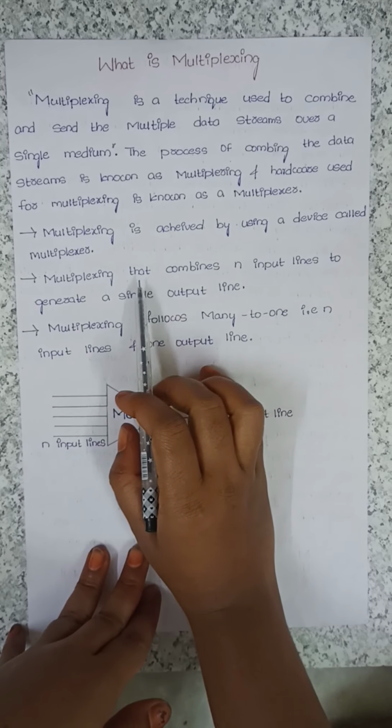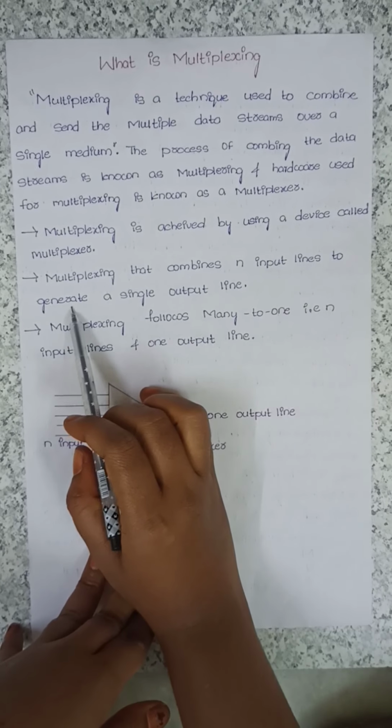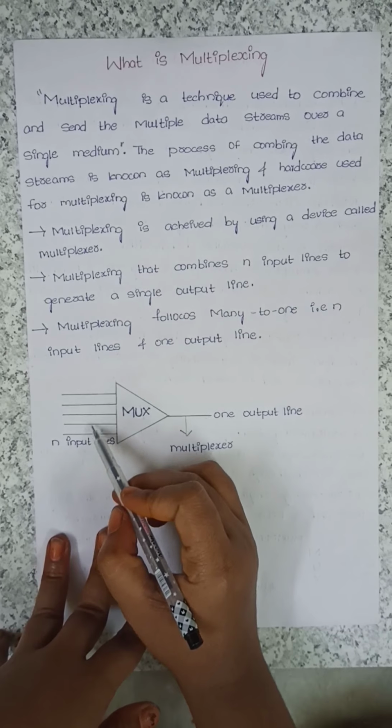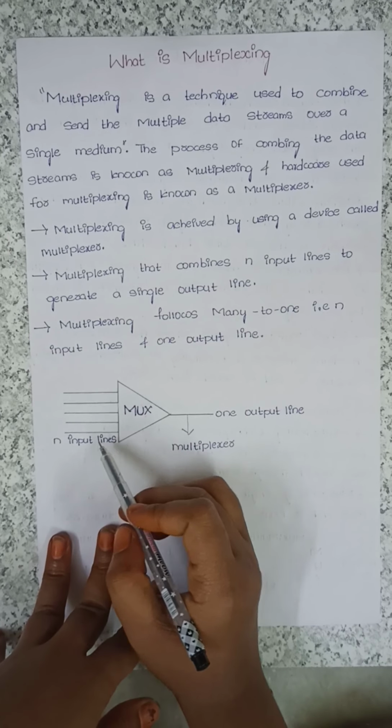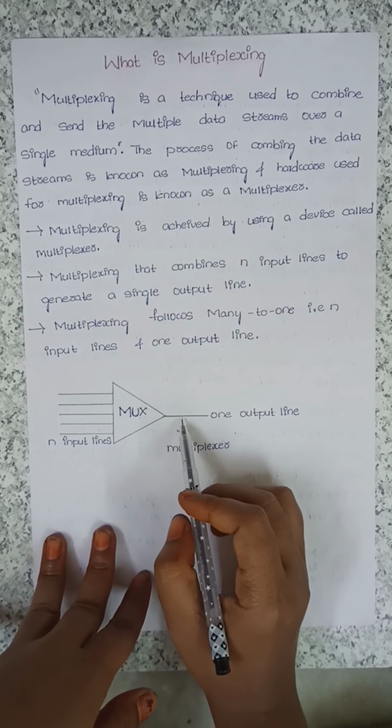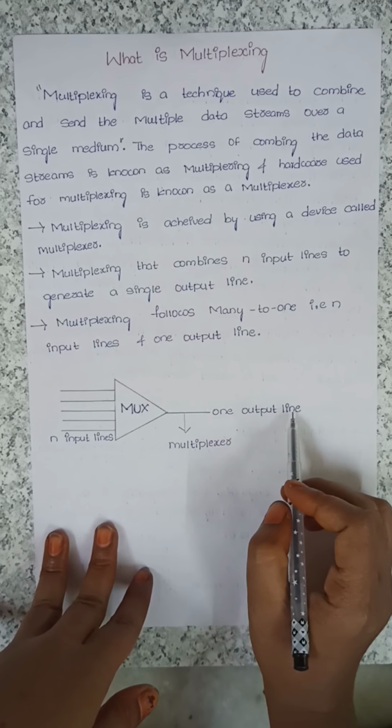A multiplexer combines n input lines to generate a single output line. See here, these are the n input lines, 1, 2, 3, the number of input lines. The multiplexer accepts them and generates only one output line.